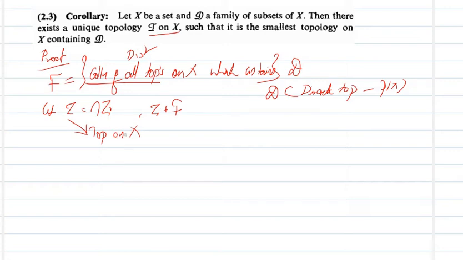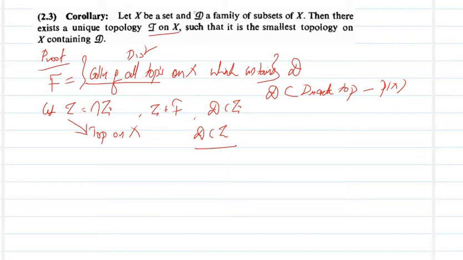And every member of the collection contains D. That's very true. Every member of this collection has D in it. That means the intersection also contains D. That is, D is contained in this topology.